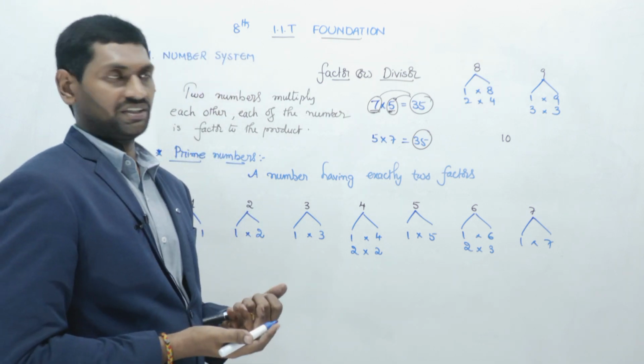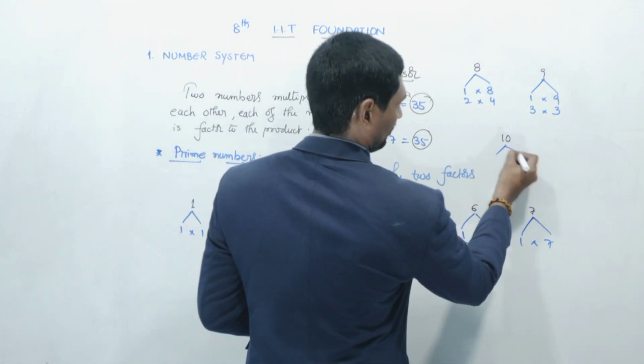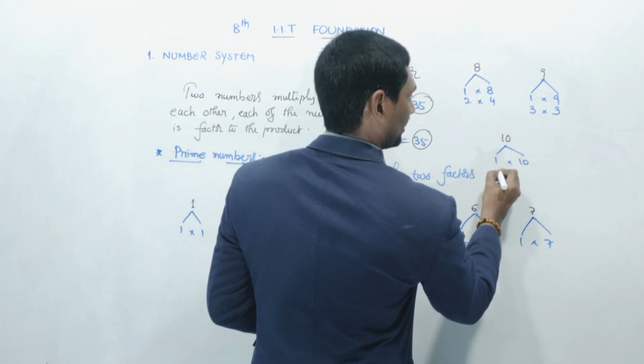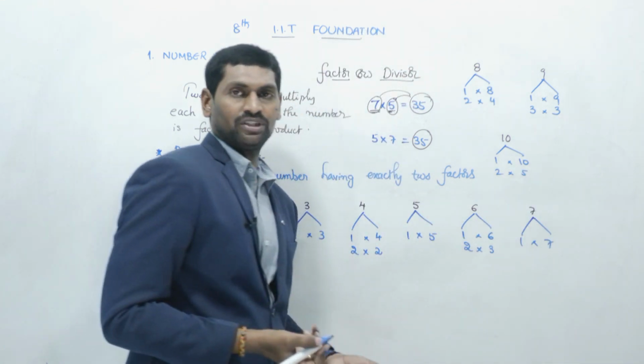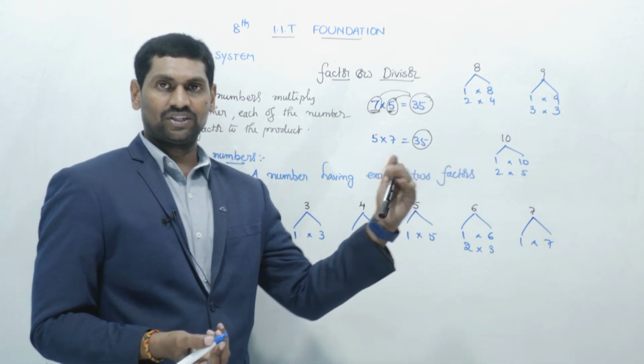Both are repeating. Yes. Now coming to 10. 1 10s are 10, 2 5s are 10. Yes. In the 3 table and 4 table, 10 won't come. In the 5 table, 5 twos is the same as 2 fives.